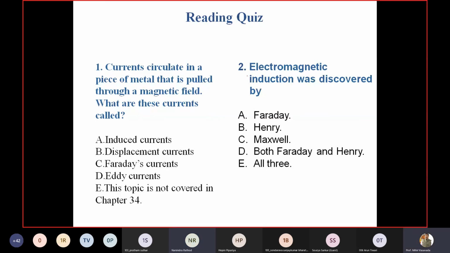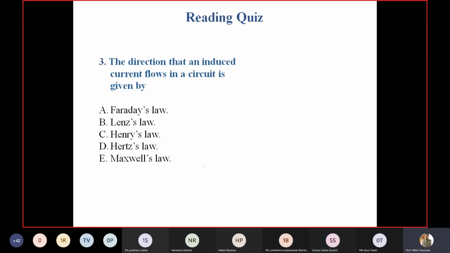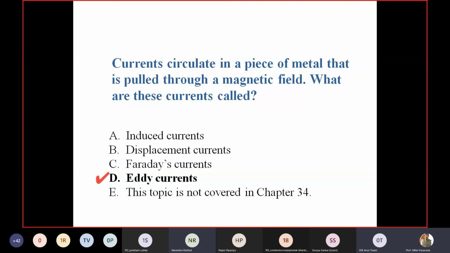The correct answer of this question. The first answer is eddy current, right? Eddy current. This is the correct answer, and here also the correct answer is D, both Faraday and Henry. Third question. The direction that an induced current flows in a circuit is given by Lenz's law. Lenz's law. So these are the correct answers to the objectives.